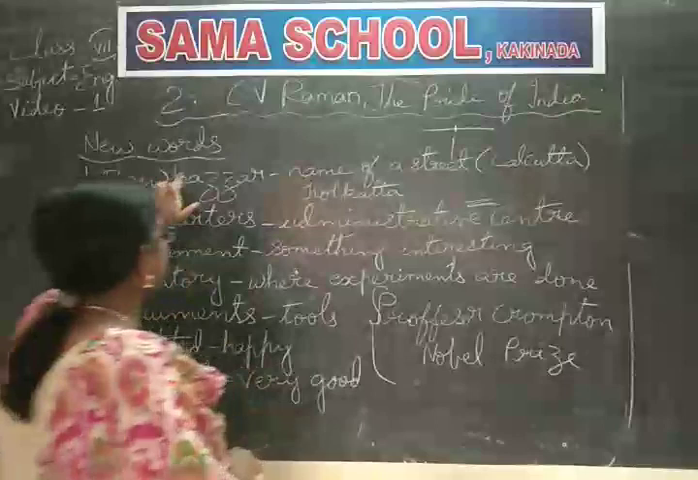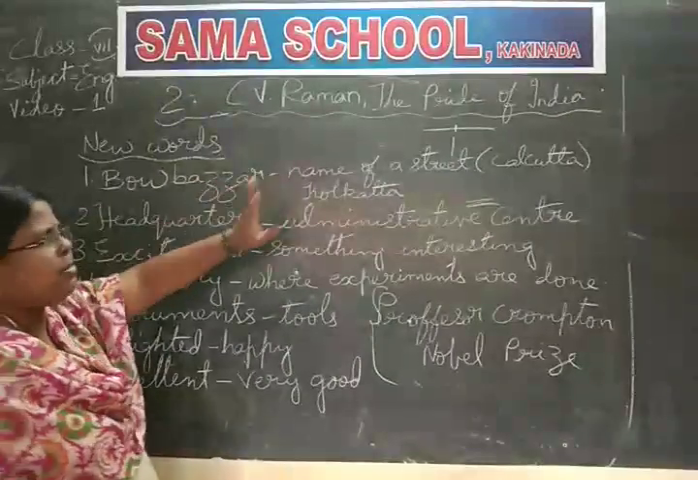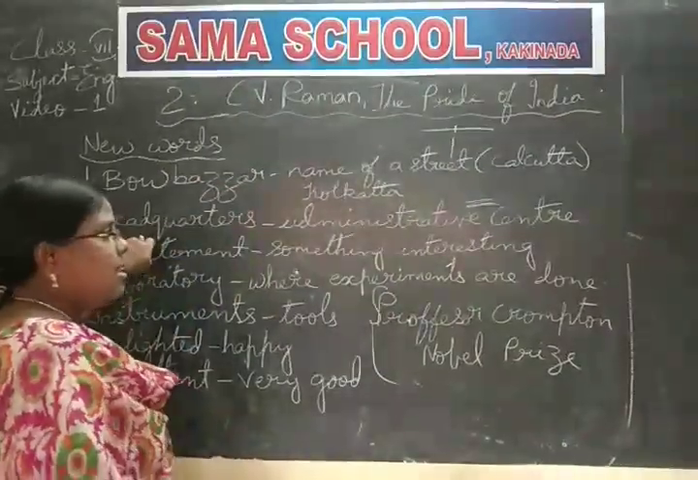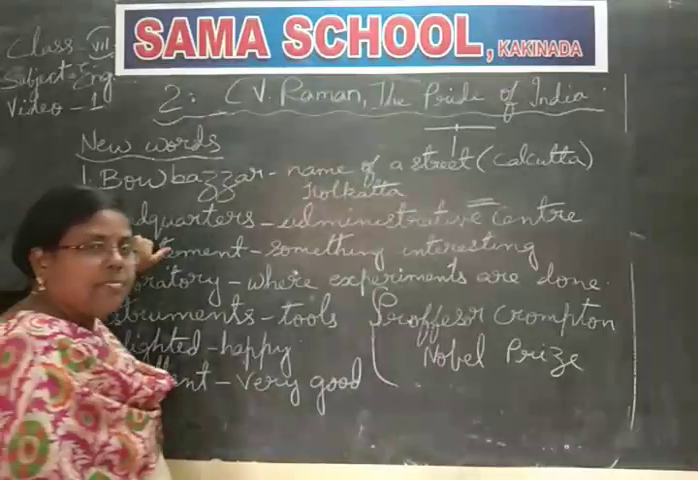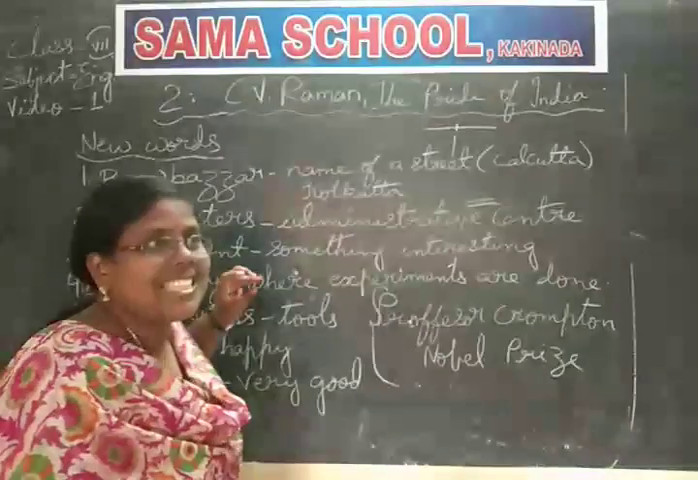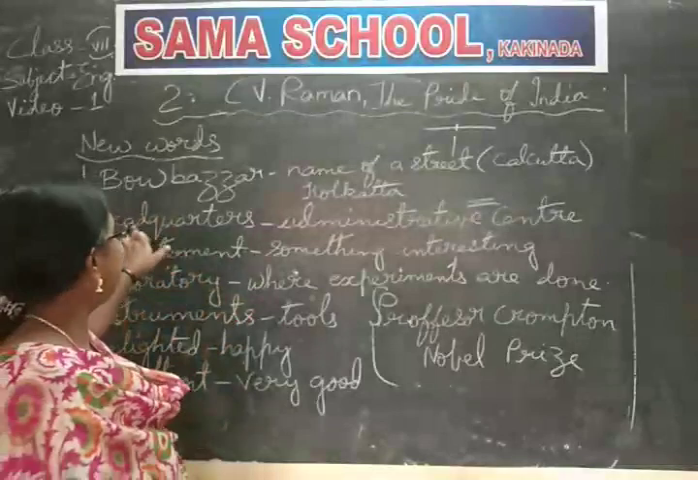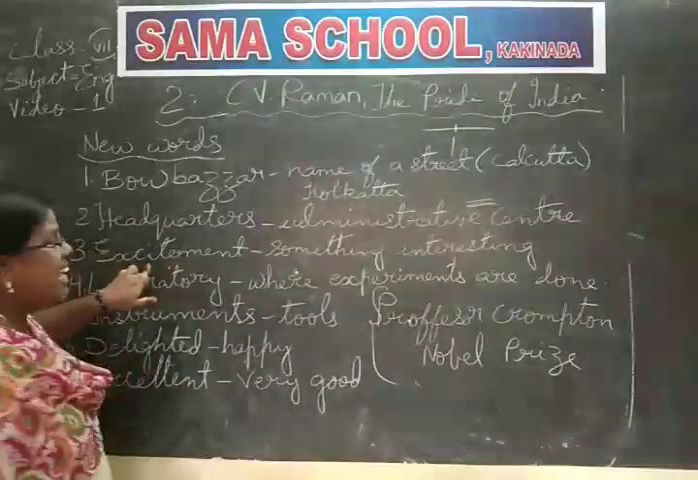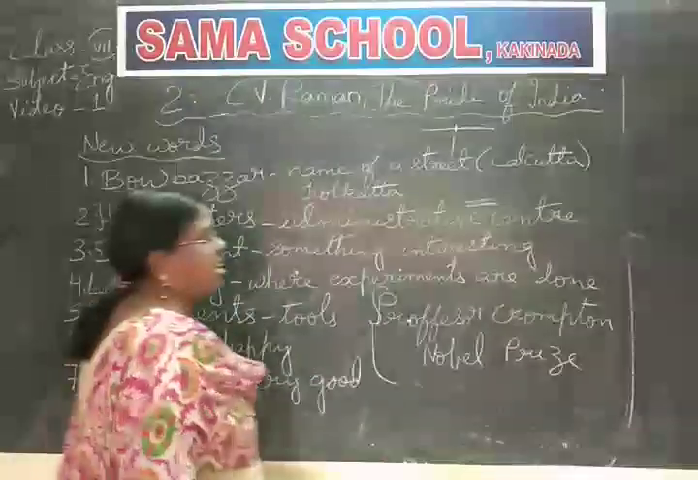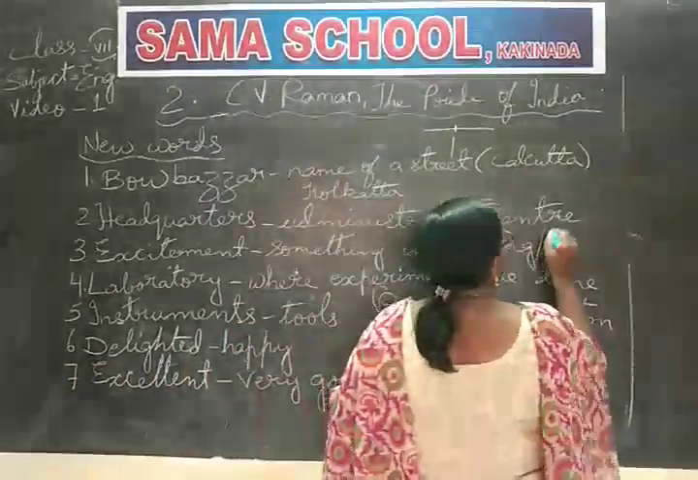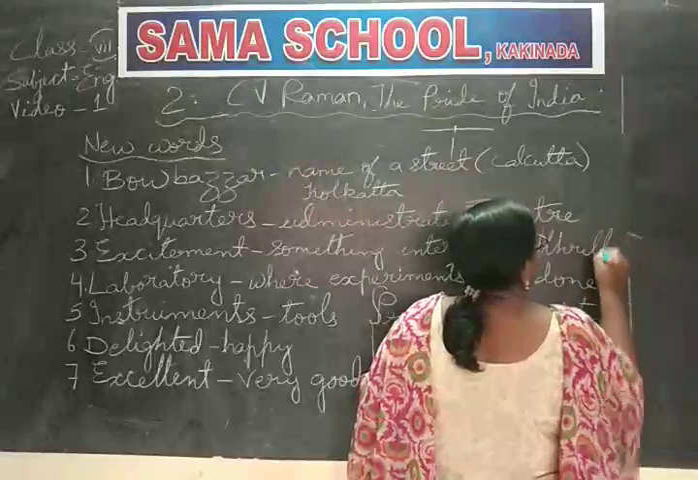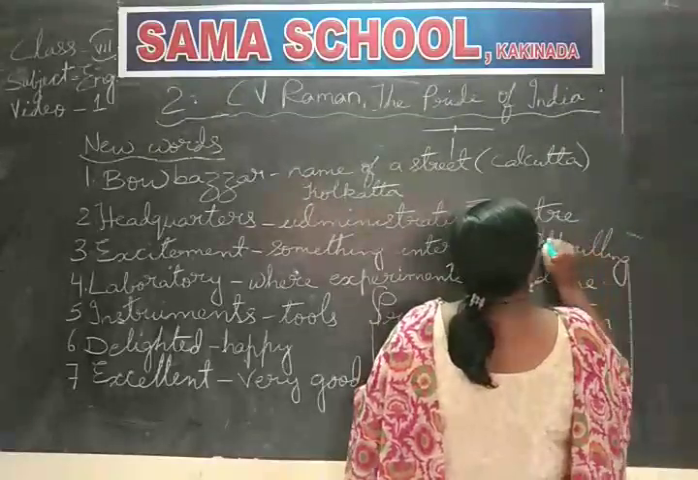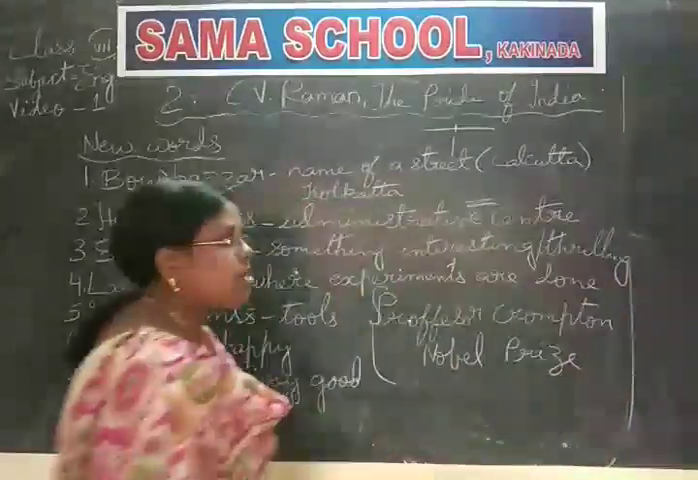Okay, now that is about Bao Bazar. That's the name of a street. Now headquarters: administrative center. They have some science cultivation center, and headquarters is there in Calcutta. Now excitement: something very interesting or thrilling. Something very thrilling is going on there.